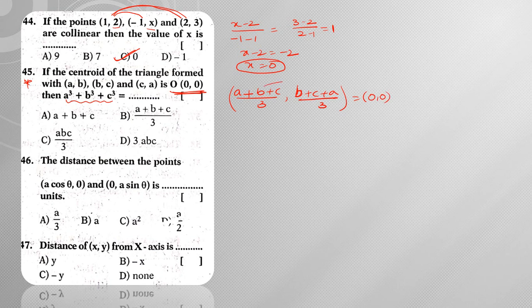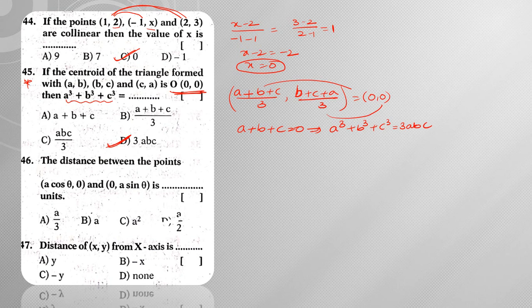When I compare either the x coordinates or the y coordinates, we are going to get a plus b plus c is equal to 0. So when a plus b plus c is equal to 0, the value of a cube plus b cube plus c cube is 3 times abc. Hence the answer is 3 times abc.